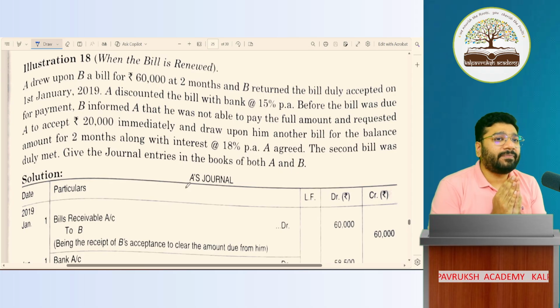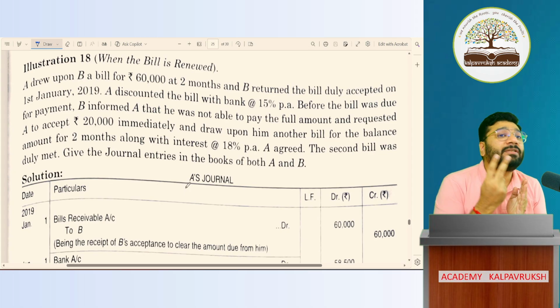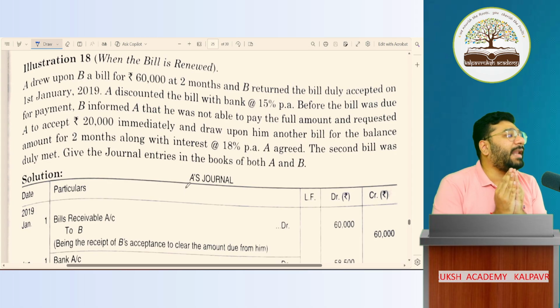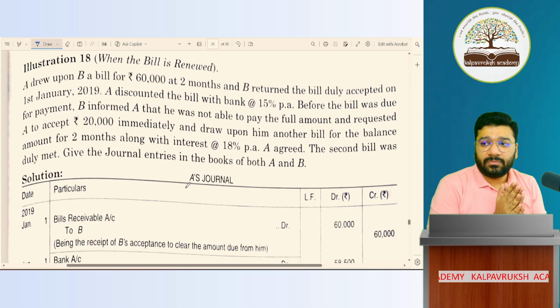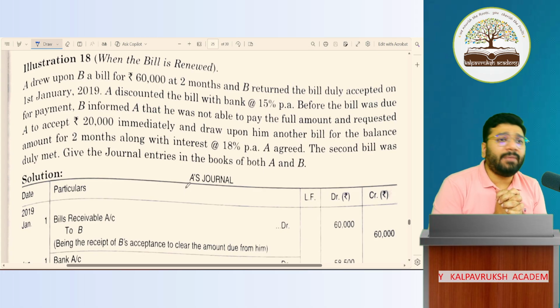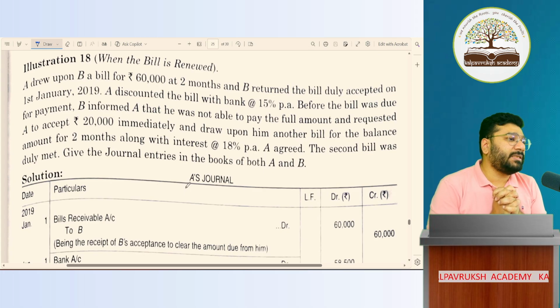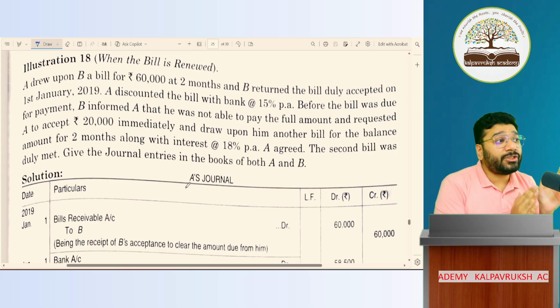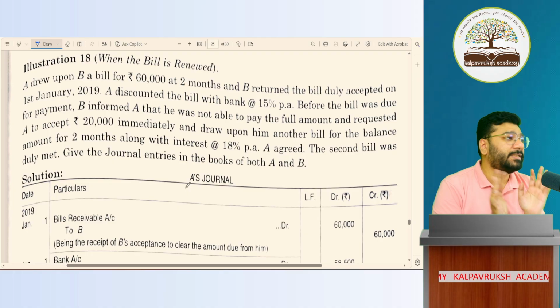Drawee of the bill, buyer, requests the drawer of the bill, means seller: kindly cancel this bill and please give me a new bill with an additional 2 months or 3 months credit period. Why? Because due to some reason I'm unable to arrange money, so kindly grant me an extension. Definitely this time I'll make the payment. Now, the seller also wants a good relation with the buyer. So sometimes in business, we have to make such decisions, to listen to the buyer at times, not all the time, but at times, especially if the intention is to build a good business relationship.